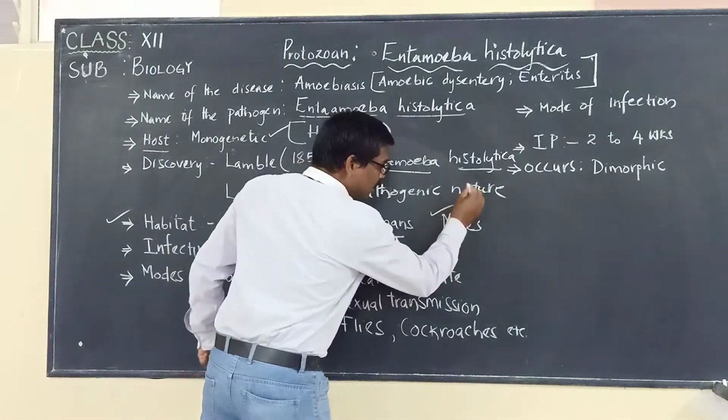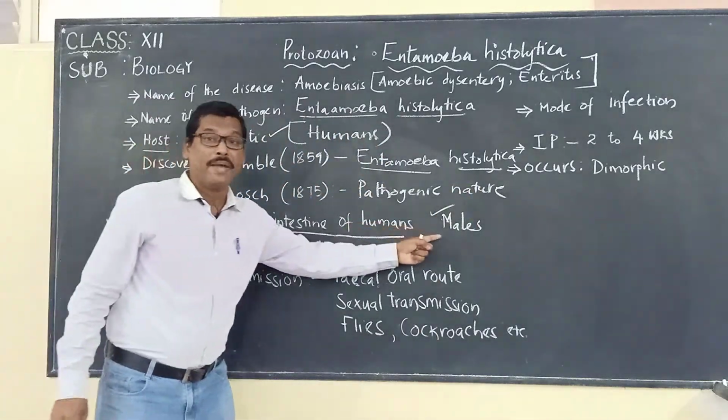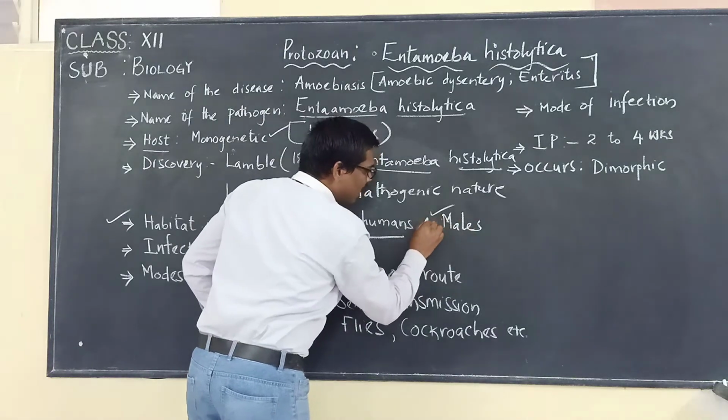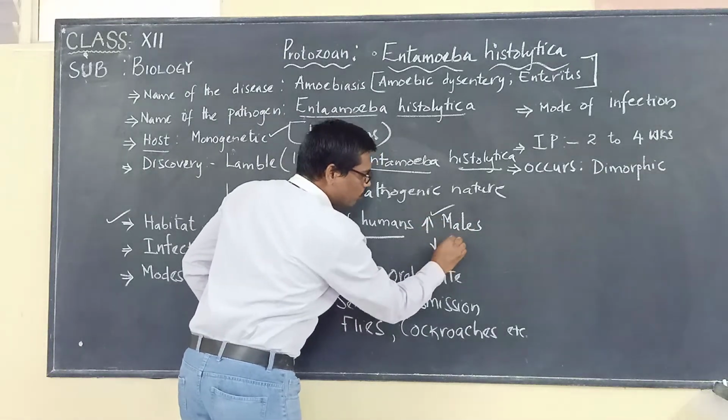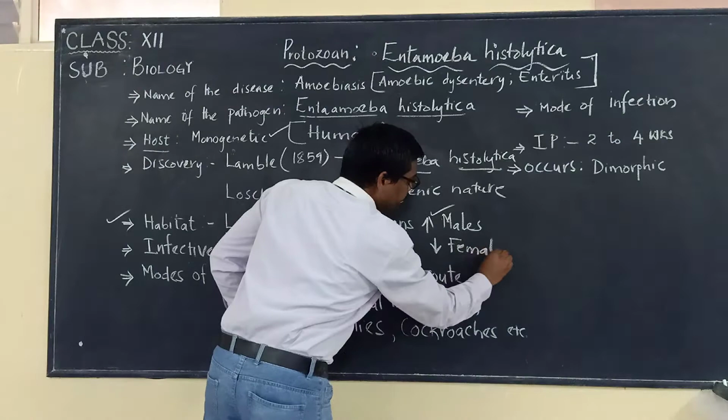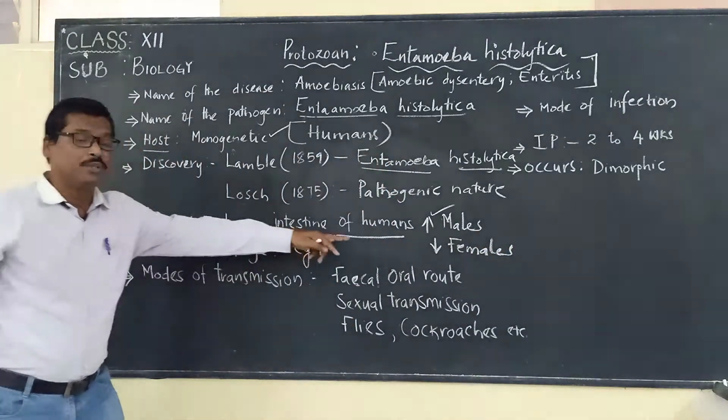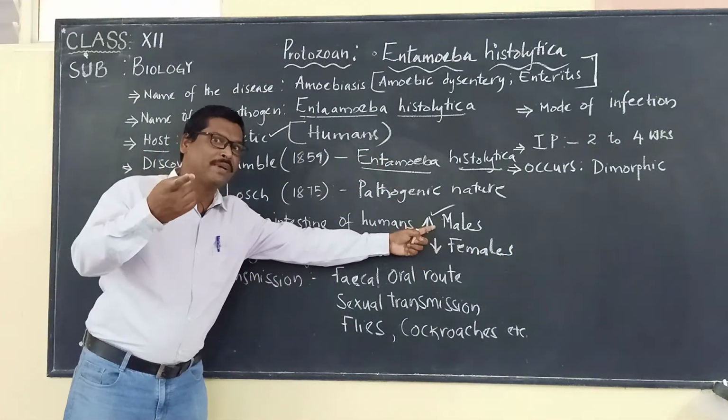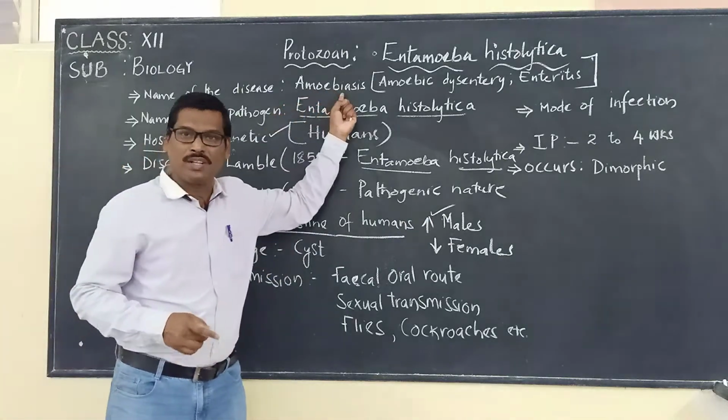In humans, it is more seen attacking males than females. It attacks more males and fewer females. So this is what we have to keep in mind.